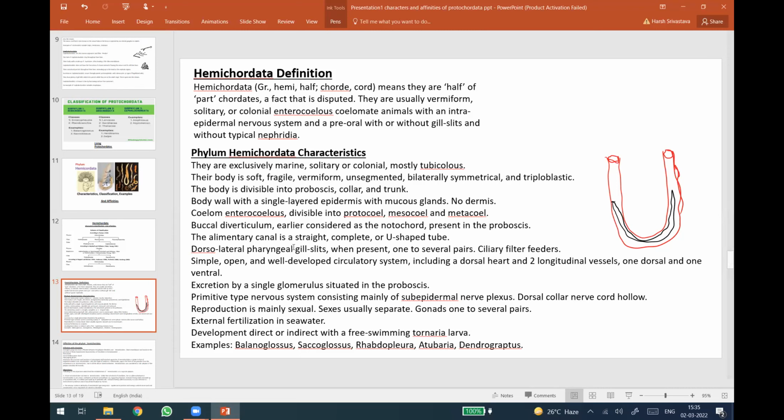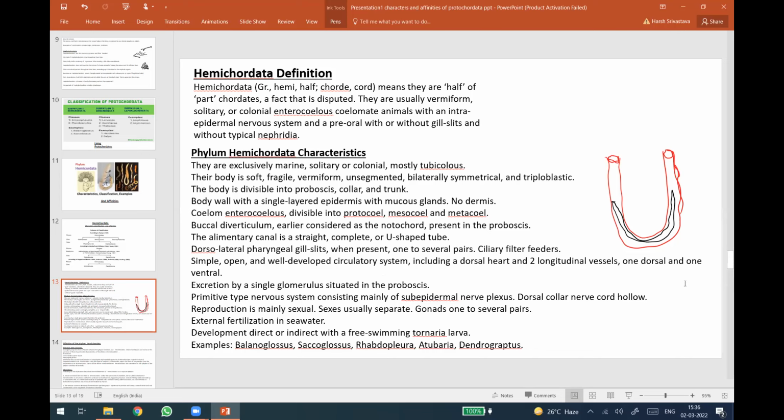The alimentary canal is a straight, complete, or U-shaped tube. Dorsolateral pharyngeal gill slits, when present, are 1 to several pairs, and they are ciliary filter feeders. With the help of cilia they produce a current in the water, filter the food, and then digestion proceeds. Simple, open, well-developed circulatory system, including a dorsal heart and two longitudinal vessels, one dorsal and one ventral.